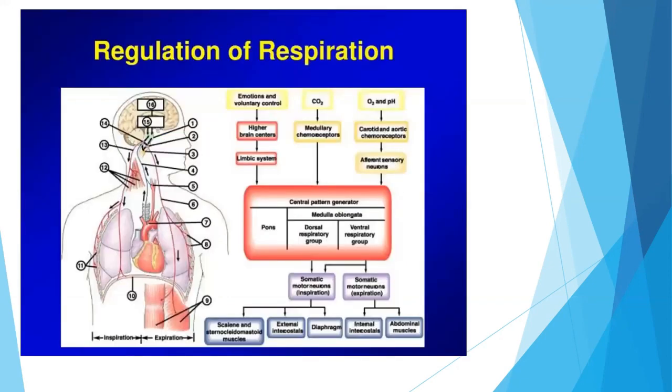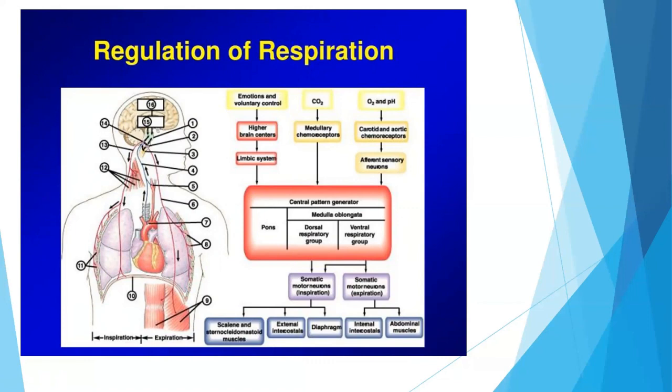Now whenever we talk about carbon dioxide and oxygen, this is the chemical regulation of respiration. In case of emotions and voluntary control, there is stimulation of higher brain centers, which ultimately stimulates the limbic system. In case of carbon dioxide, it stimulates the medullary chemoreceptors.